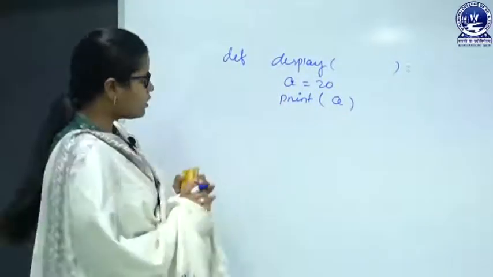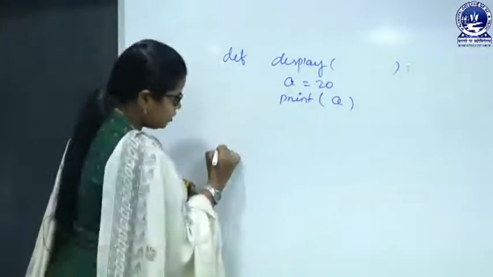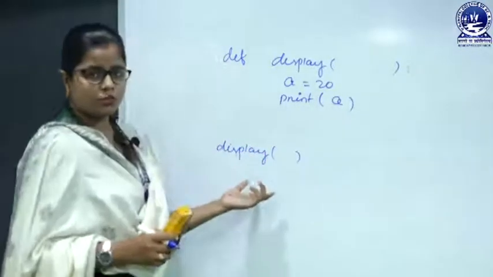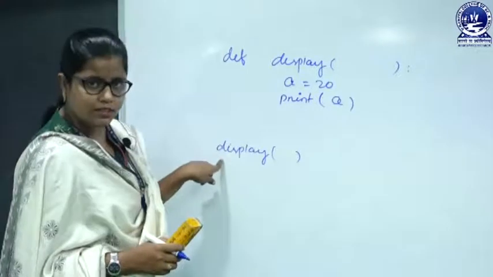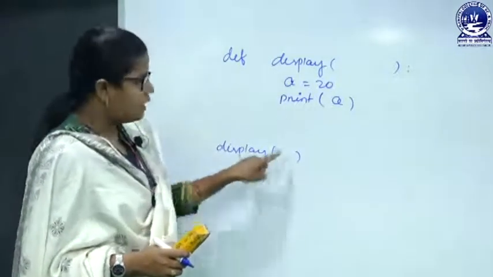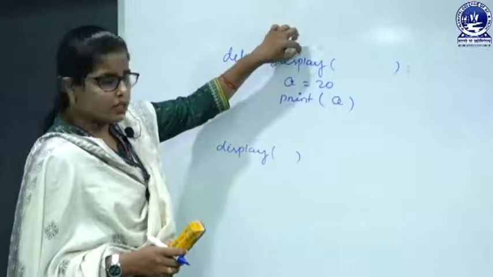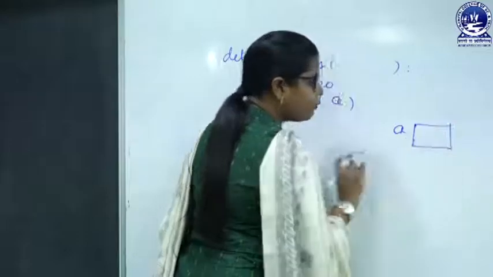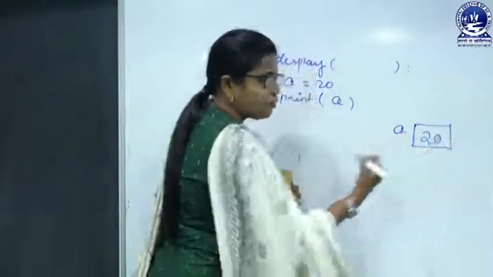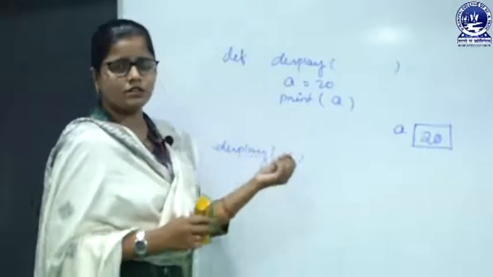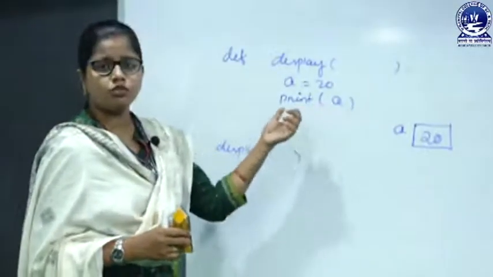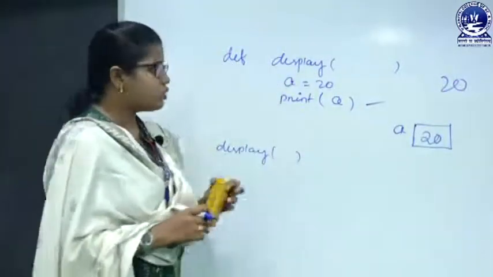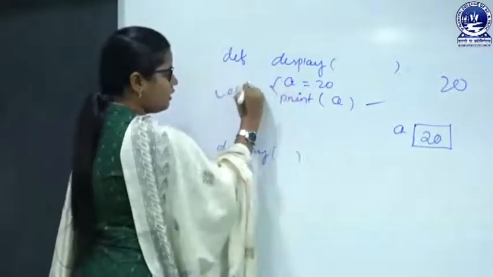Now we have to call the display function, so here I write display. If I run this program, it starts executing from the top, the display function is called, and the execution jumps to the function. Here the memory for a is created and initialized with 20. When instructed to print a, that means I want to print the value of a, so 20 will get printed. This is the local variable.